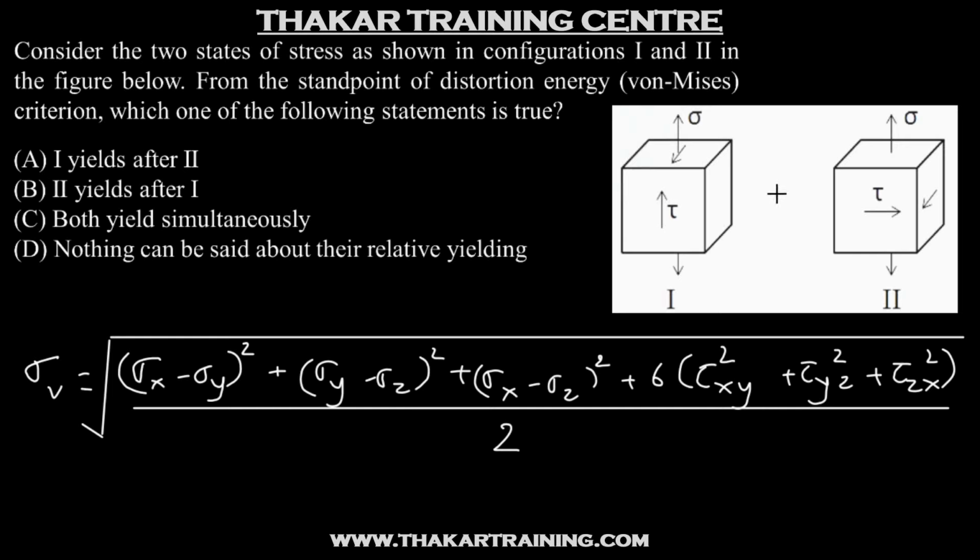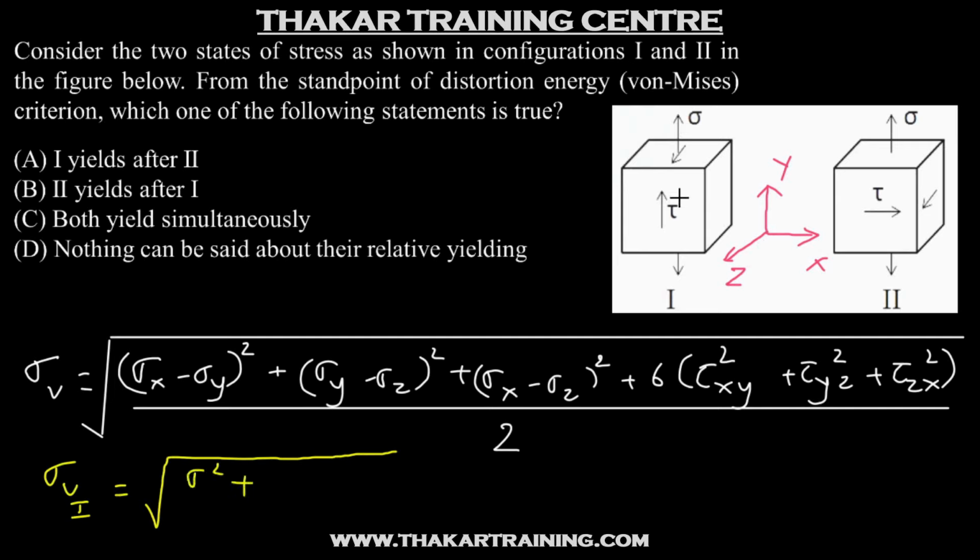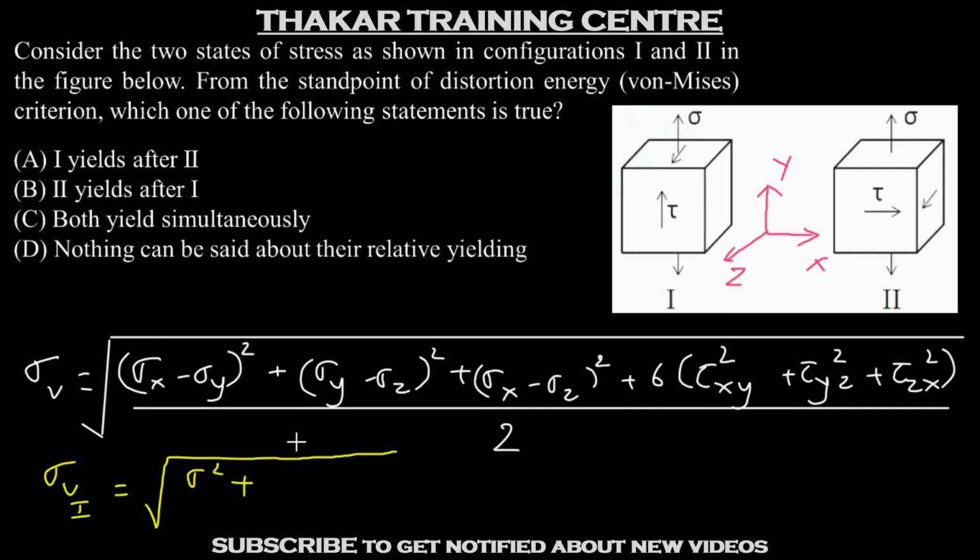so let's mark a coordinate frame for this question. Let's say this is x direction, this is y direction and this is z direction. So calculating von Mises stress for configuration 1, in this case sigma x is 0, this is sigma y, so we will have sigma square plus, there is no normal stress in z direction, so the second term will also be sigma square, the third term will be 0.